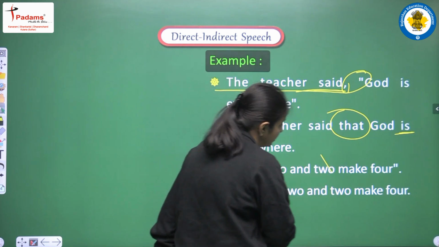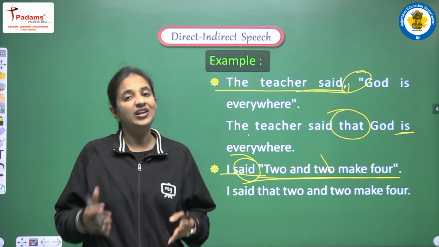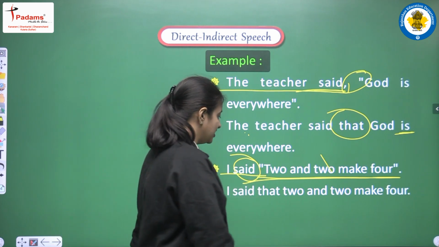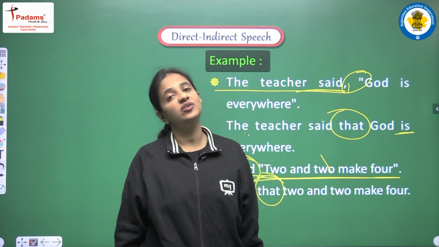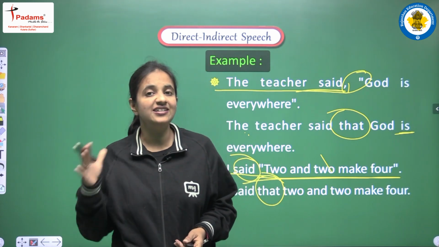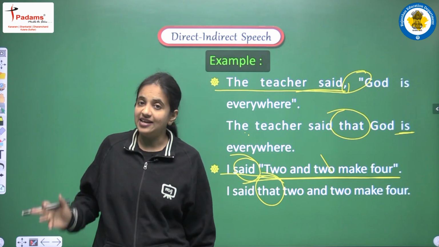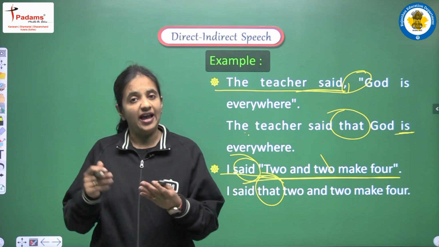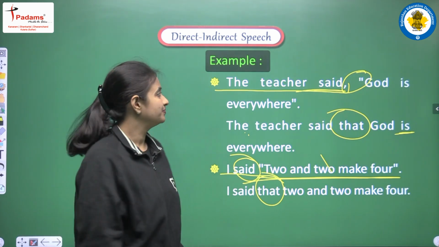Because in this sentence also we are having a universal truth. 2 and 2 make 4, yes, it's a universally correct sentence, and this is the reason we are just adding one conjunction and repeating the same sentence here without doing any changes in the tense. Clear? So this was the first exception. If we are having any habitual fact or universal truth, then also we don't do any changes in the tense. Clear?